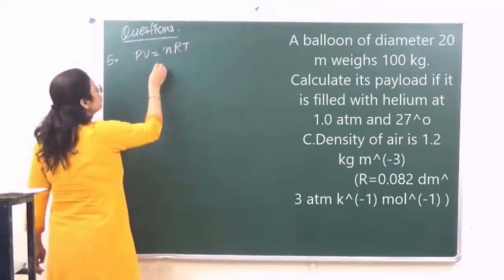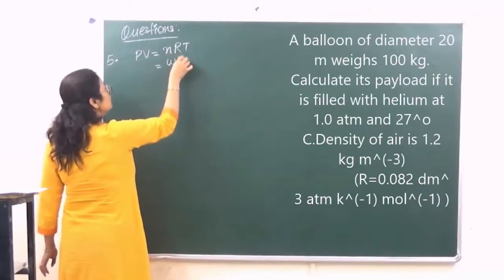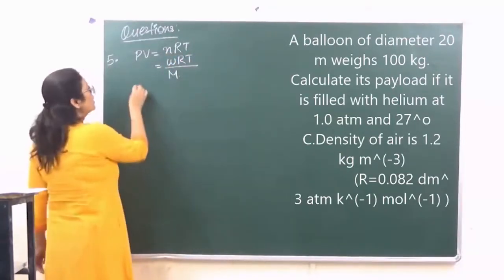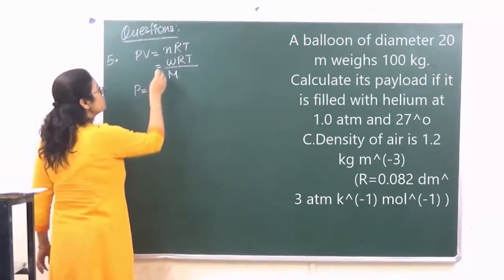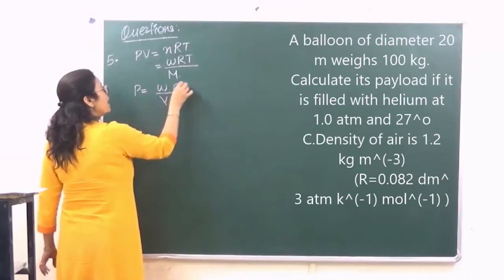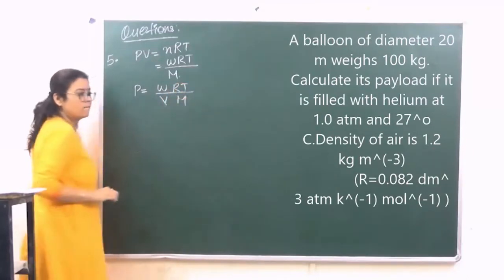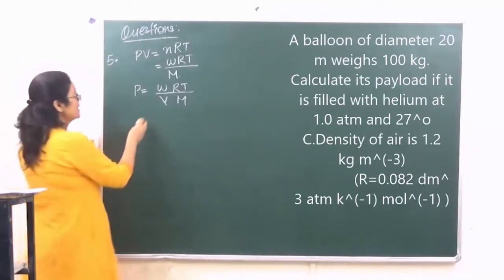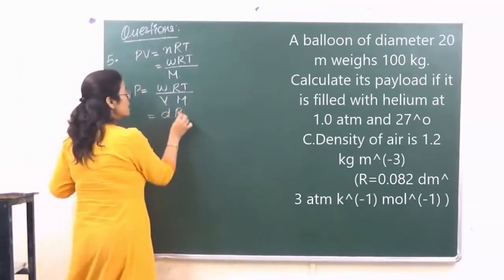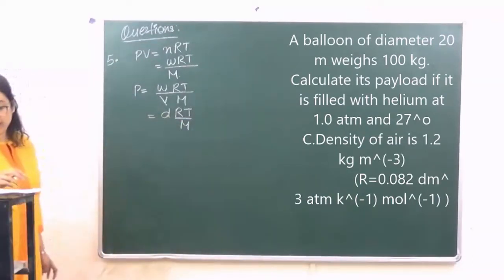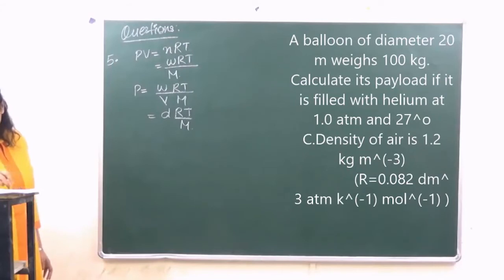We also know that n is equal to W upon M, so we can write pressure is equal to W upon V into RT upon M. Mass given upon volume is density, so your equation now becomes P is equal to dRT upon M.